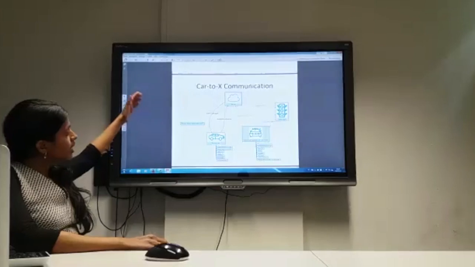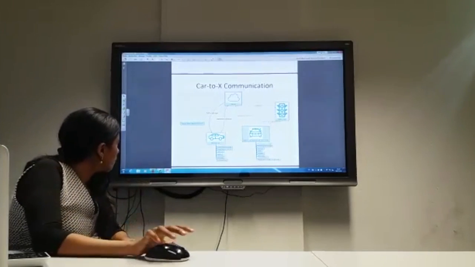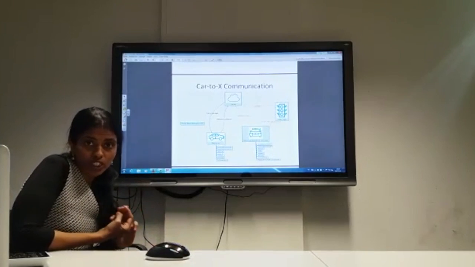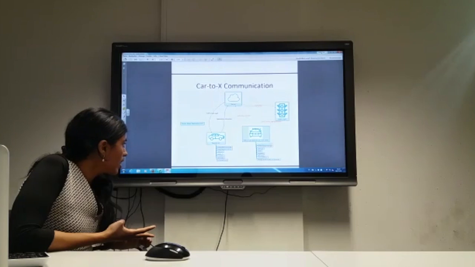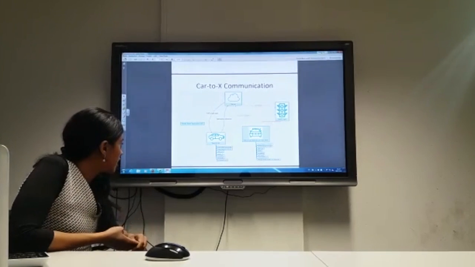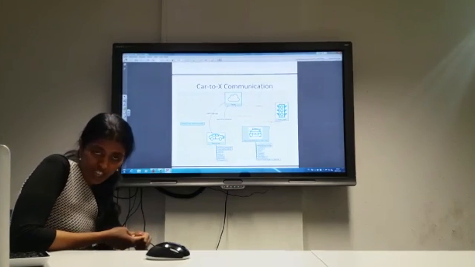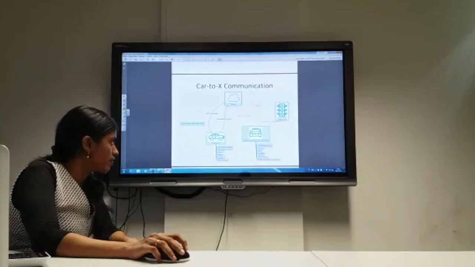So we have developed this framework using Raspberry Pi. We have three use cases. One is using a normal car, the second is using a special car without siren, and the third case is using a special car with siren. So how can these cars communicate with the traffic light? Let's see.